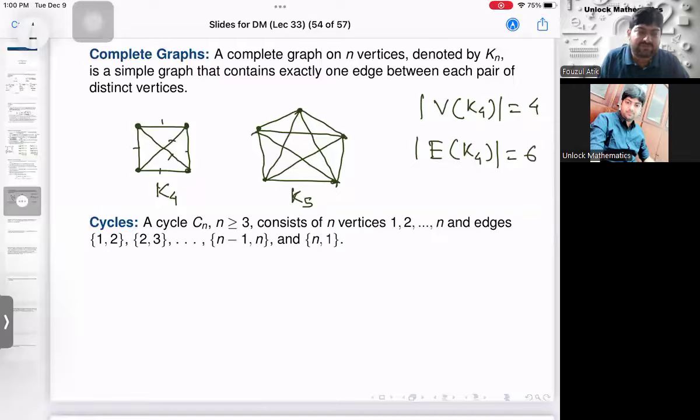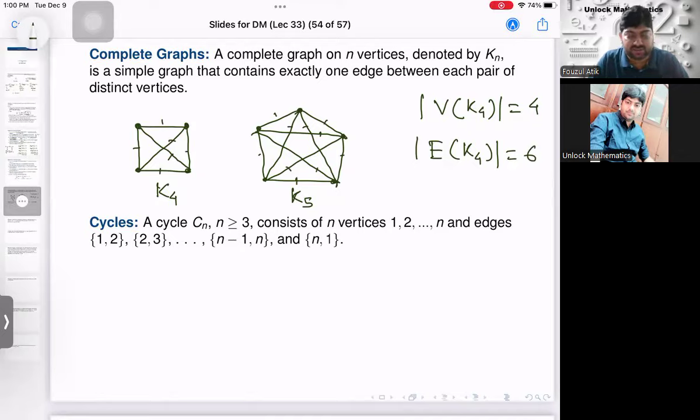Similarly, V of K5, the number of vertices in K5, is what? 5. The number of edges in K5 is 5C2, which is 10. Right? You can check, there are 10 edges. 1, 2, 3, 4, 5, then 6, 7, 8, 9 and 10. There are 10 edges.